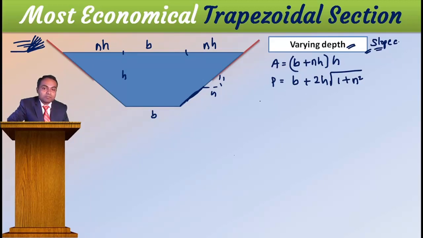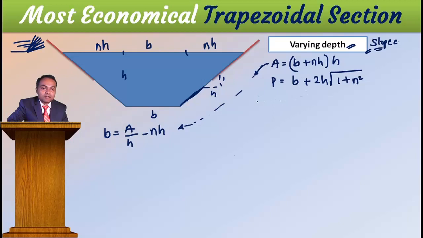Then I will see what condition I get. Before that, I will write this B value in terms of H. Considering A is equal to (B plus NH) into H, that is B is equal to A by H minus NH. Am I right? Okay. From this we got this equation.